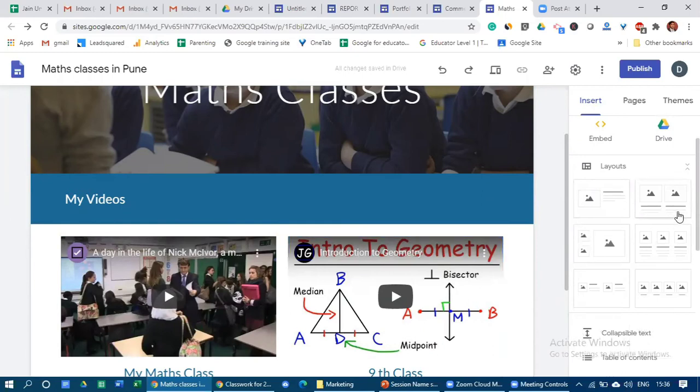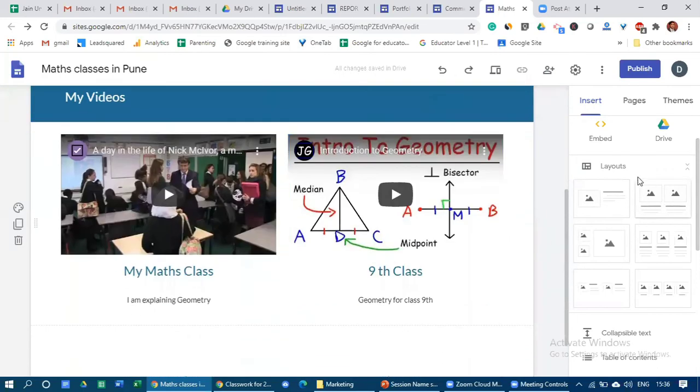So whenever you are on the insert layout, click with your mouse, press the left key of your mouse and insert this layout. This is just drag and drop and bring this. I'm just pausing for a couple of minutes, and I'm expecting every participant to do this.